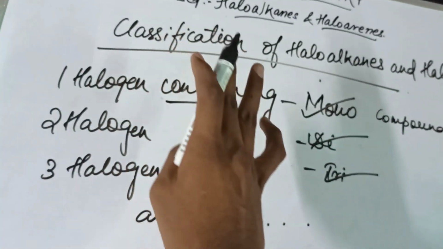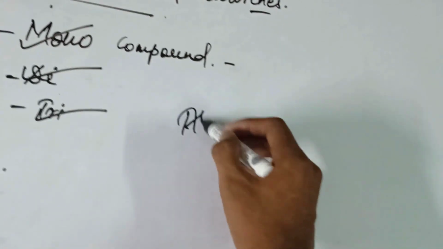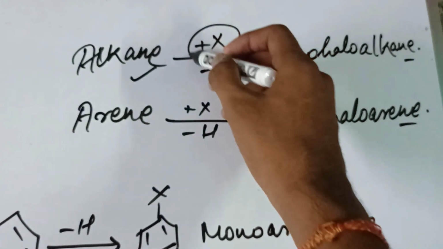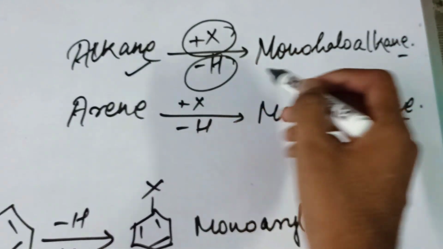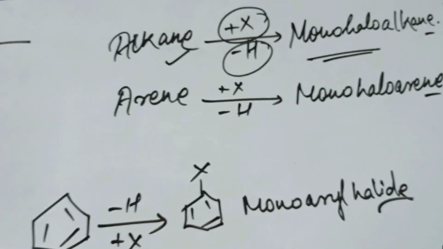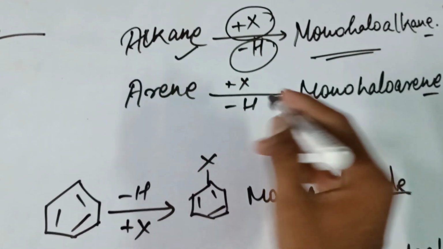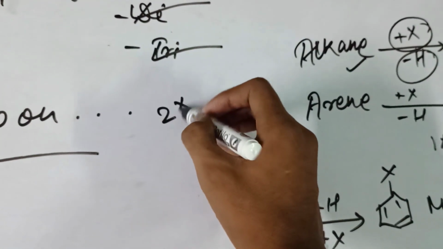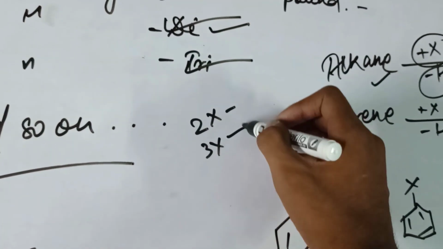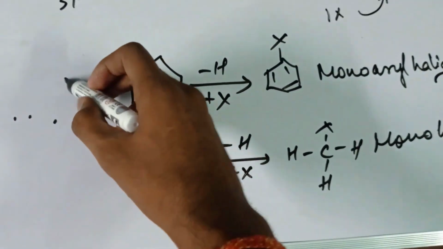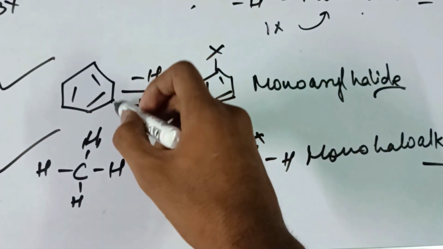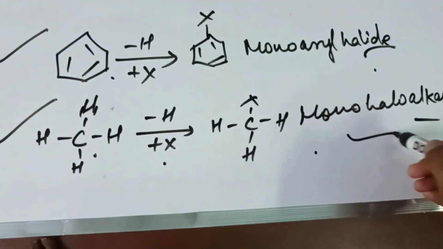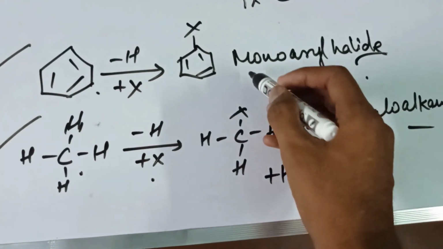Basically, if an alkane reacts with addition of X and removal of one H, we get a monohaloalkane. Similarly in arenes, if we add one X, it gives a monohaloarene. 2X gives di, 3X gives tri. Here we took the examples of benzene reacting and methane CH4 reacting, and we also get the compound HX.